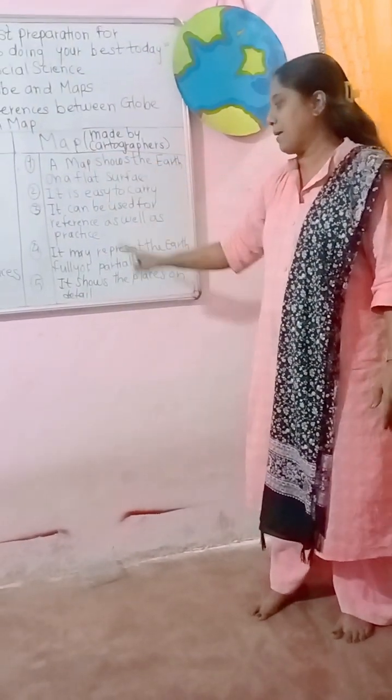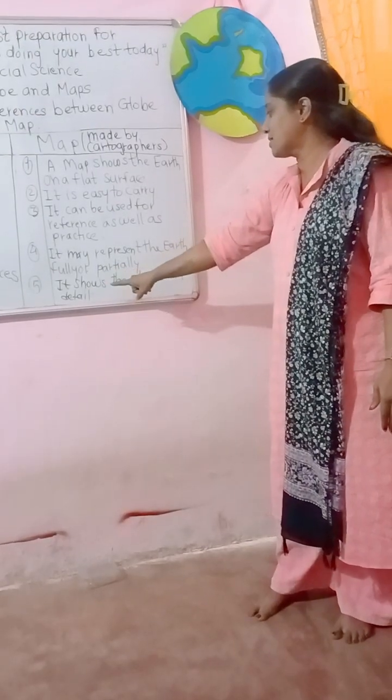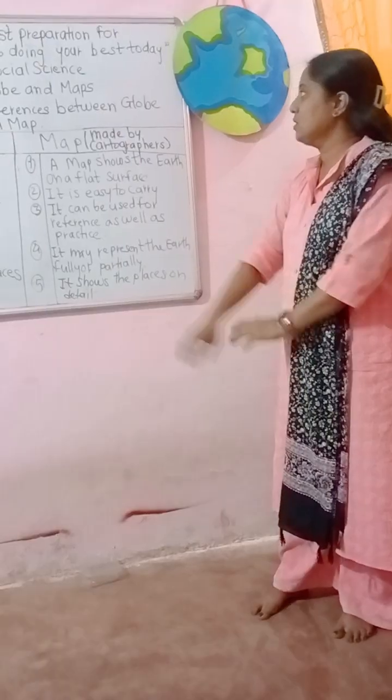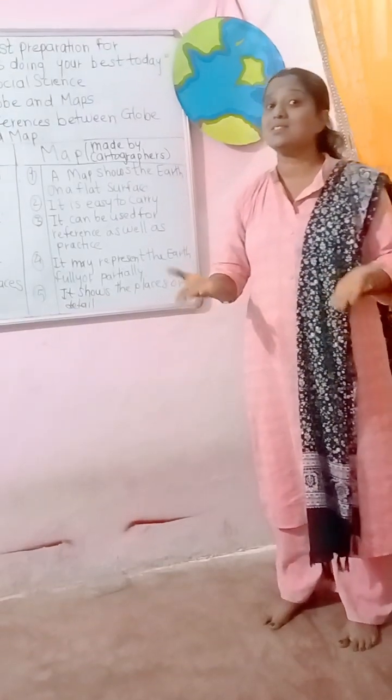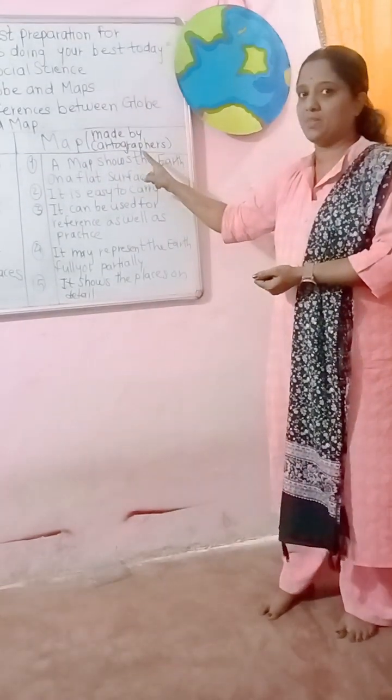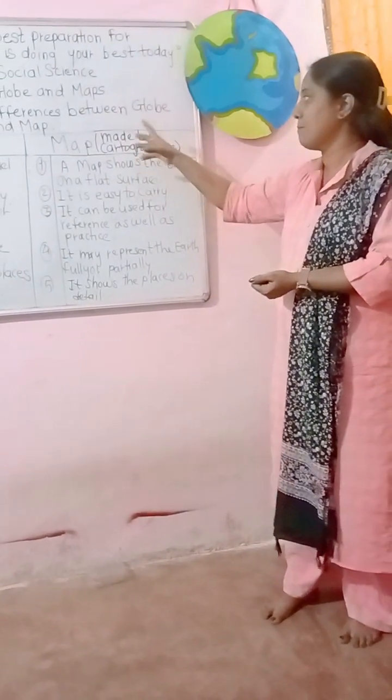And the persons who make maps are called cartographers. Cartographers make the maps.